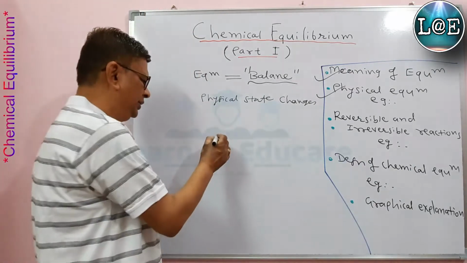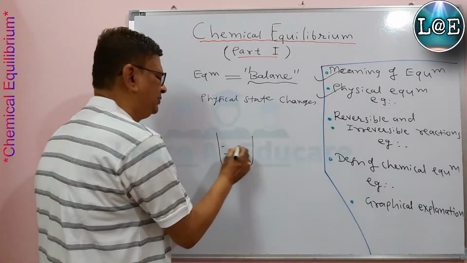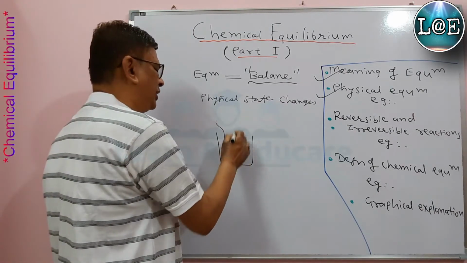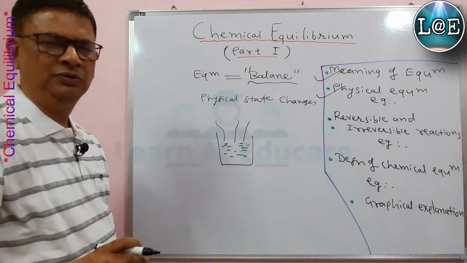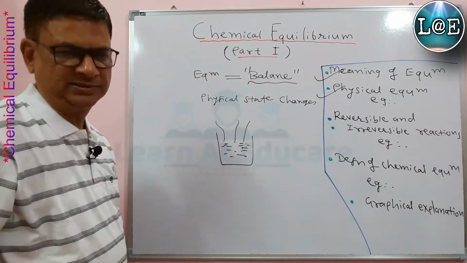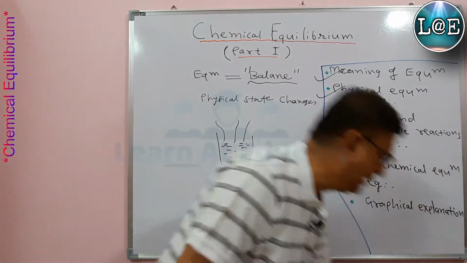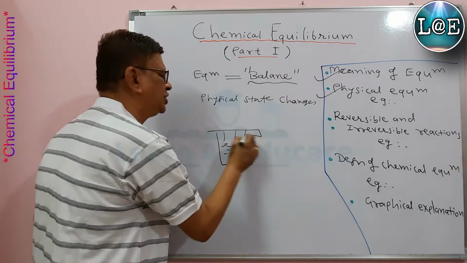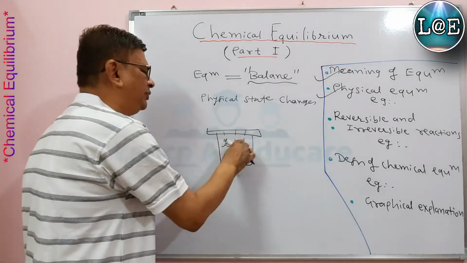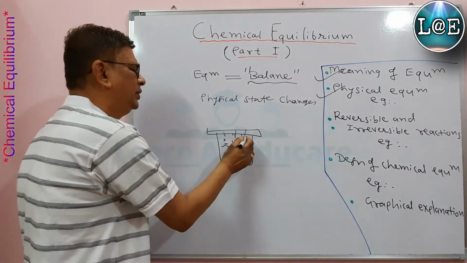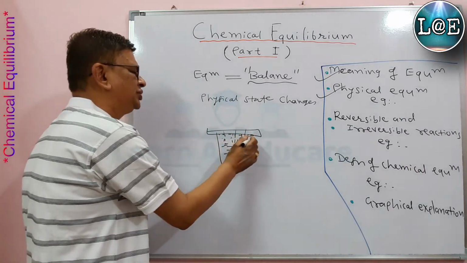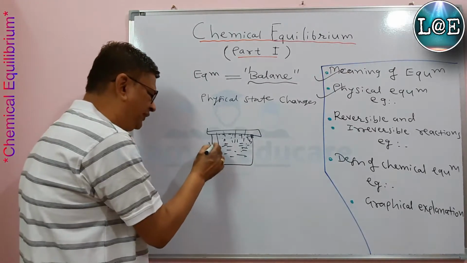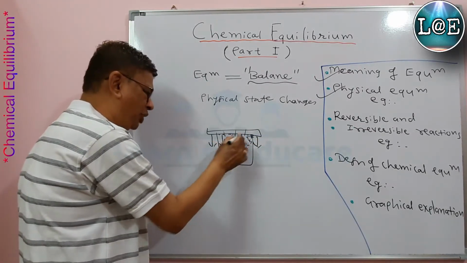Take an example: if you keep some liquid in a pot, we know the liquid can vaporize if it is kept in the open atmosphere with no enclosure, and then it gives vapors. But now suppose it is not open and some enclosure is kept. Then these vapors will go and get attached to the inner part of the enclosure. After some time, they will fall back into the pot again.